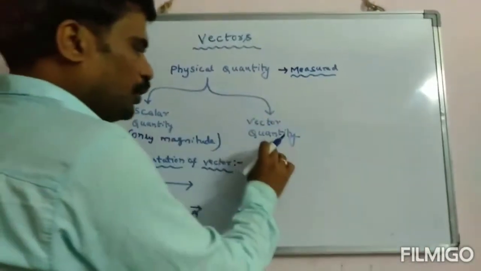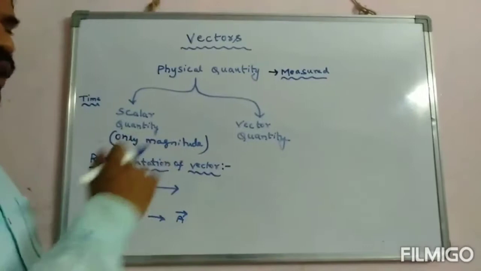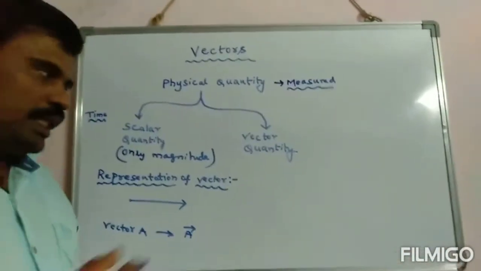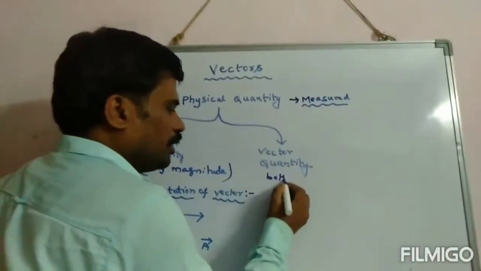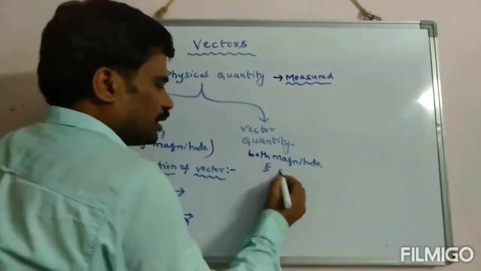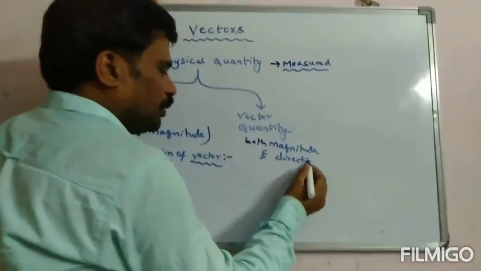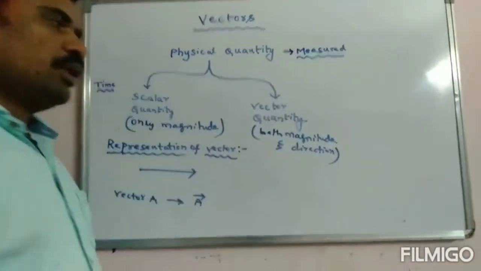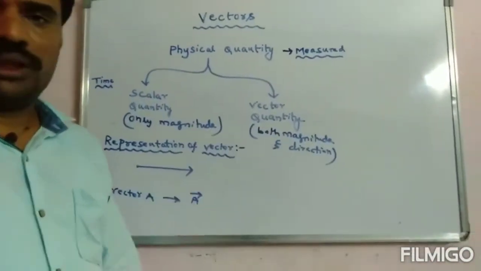Right. Now what do you mean by vector quantity? Vector quantity is nothing but which has both magnitude and direction. Such quantities are called vector quantities.